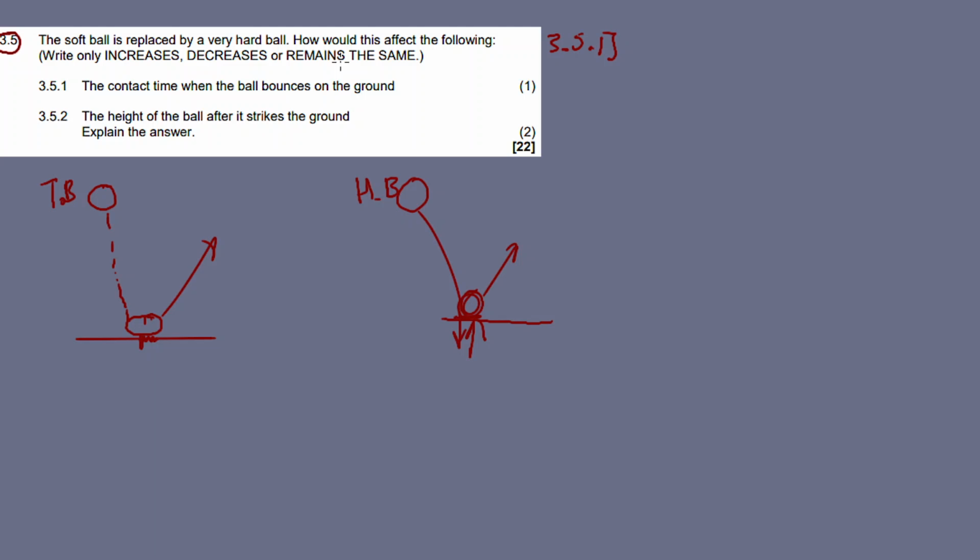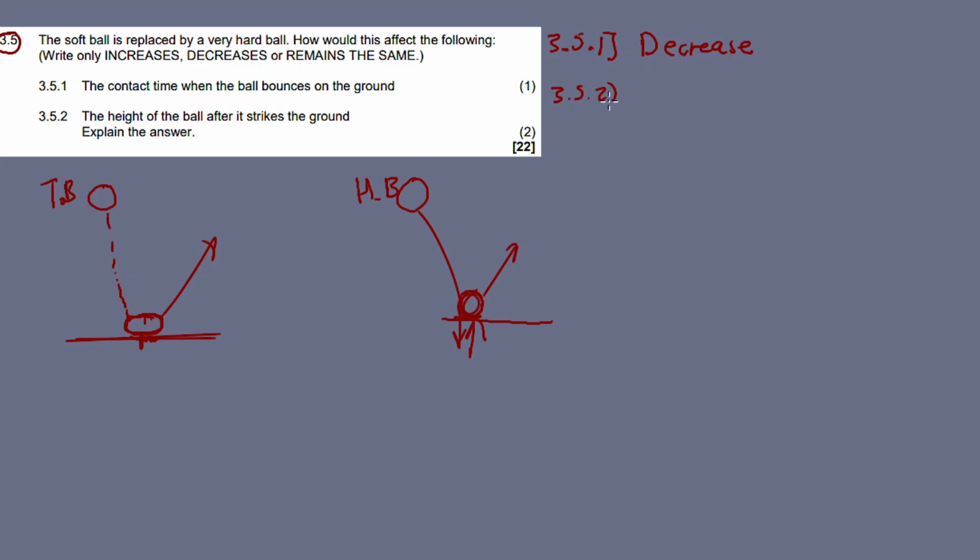What do you think? It will decrease. Think about it, this thing doesn't squash. Squashing takes time, allowing the tennis ball and the ground to stick together for a moment. The one that doesn't squash wants to go immediately, so it arrives, goes thud and just moves off. So the contact time is less for a hard ball.